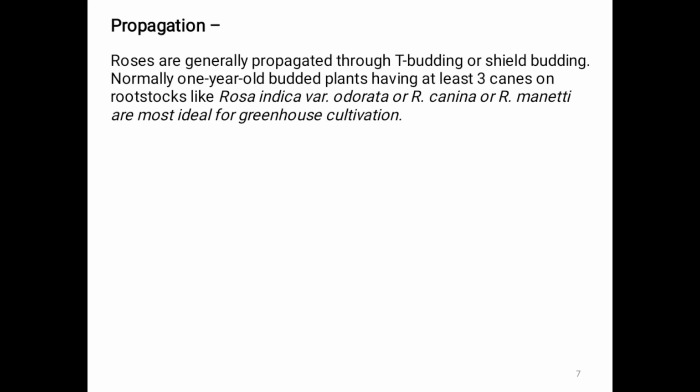Then next, propagation. Roses are generally propagated through T budding or shield budding. Roses are propagated by which method? By T budding or shield budding method. Normally one year old budded plants having at least 3 canes on rootstock like Rosa indica variety odorata, Rosa canina or Rosa manetti are most ideal for greenhouse cultivation.